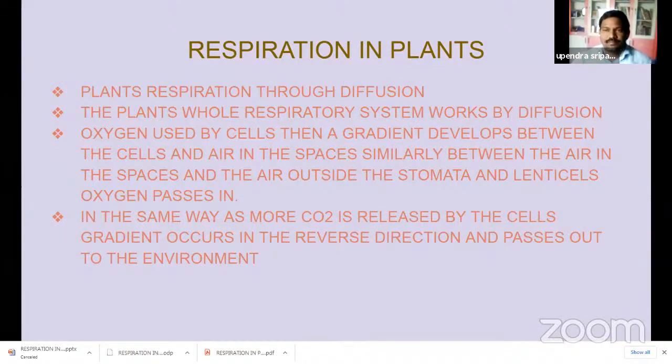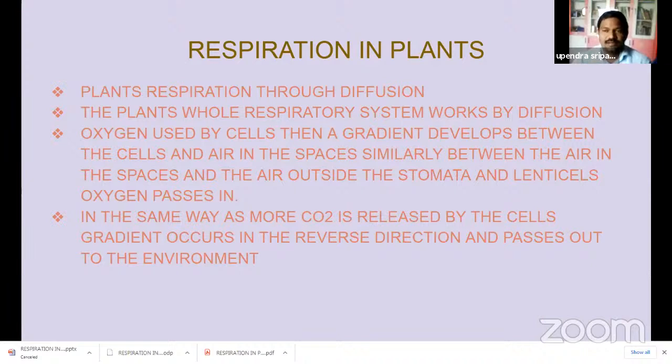So mainly the diffusion process is performed by plants for gas exchange. Already you know the term diffusion. Diffusion is a process where transportation is driven by concentration gradient. The gas is transported from higher concentration to lower concentration.